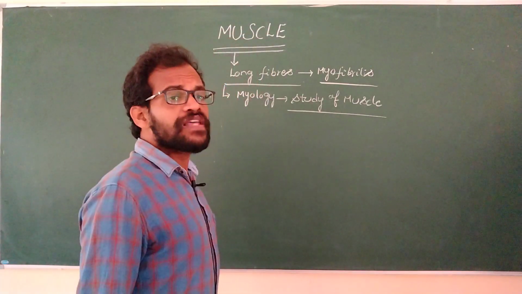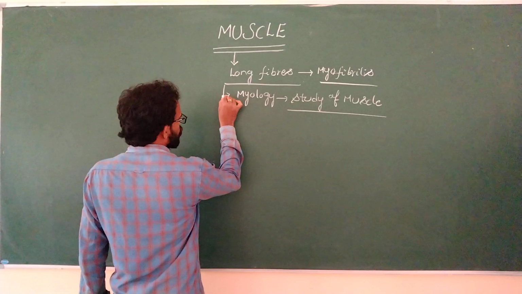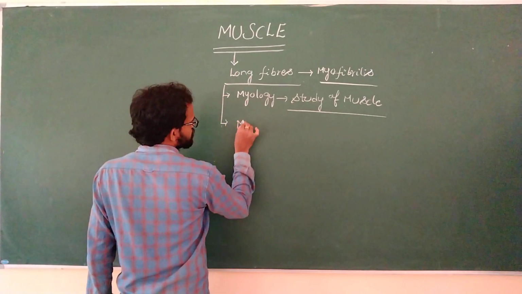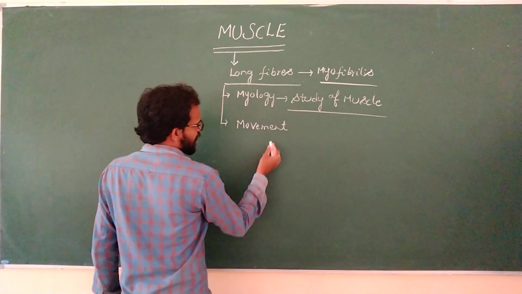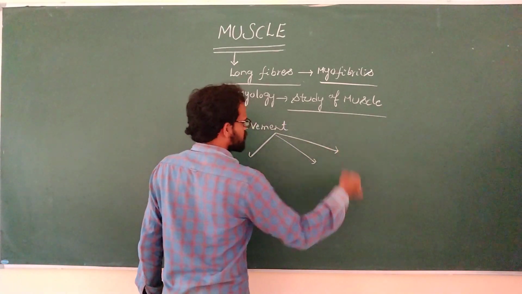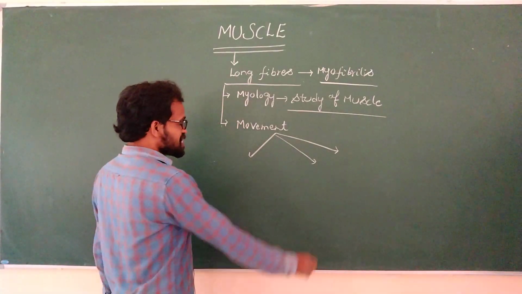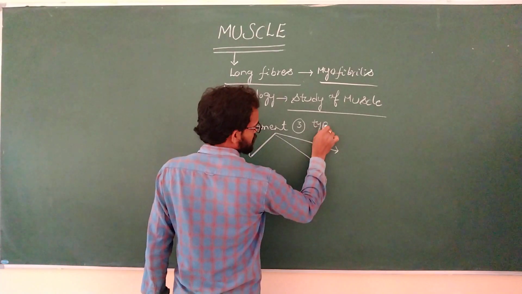Based on the movement, the muscles are classified into three types.